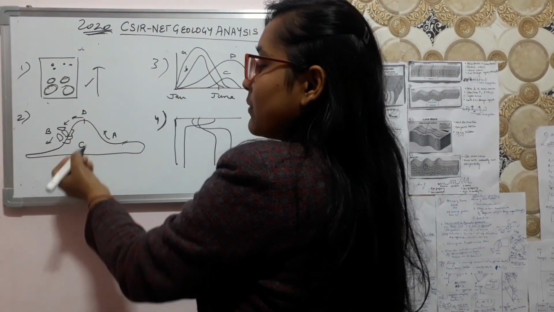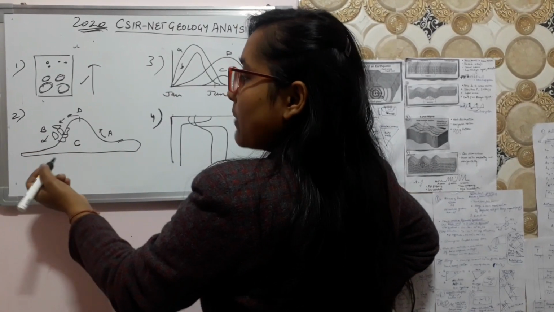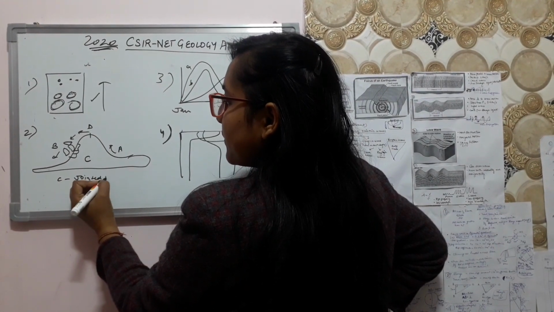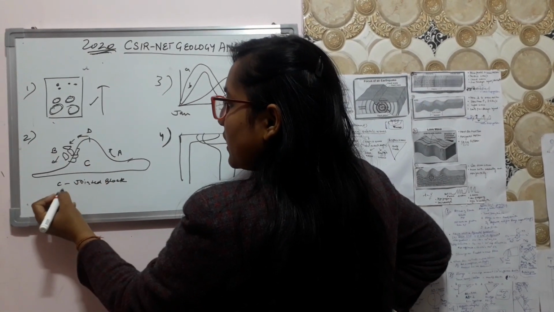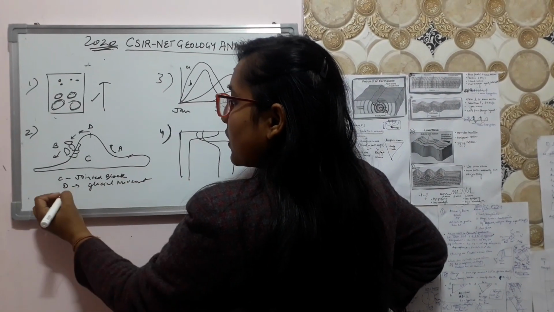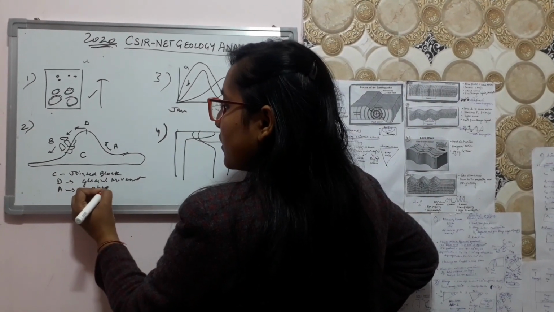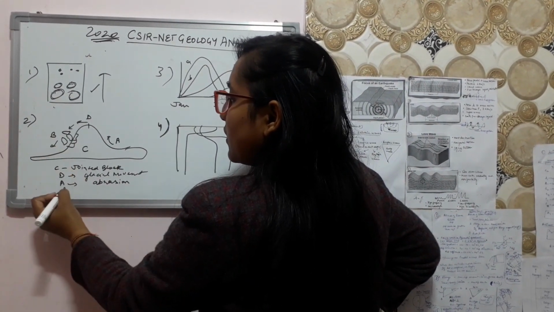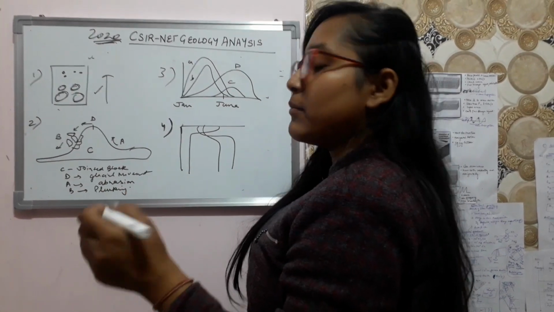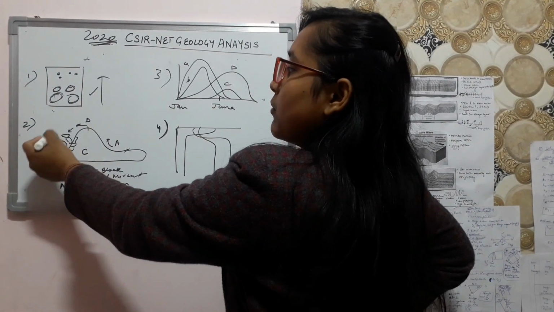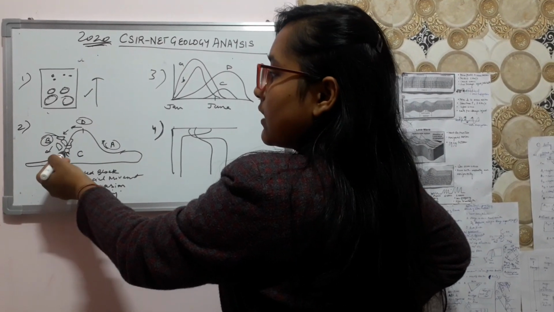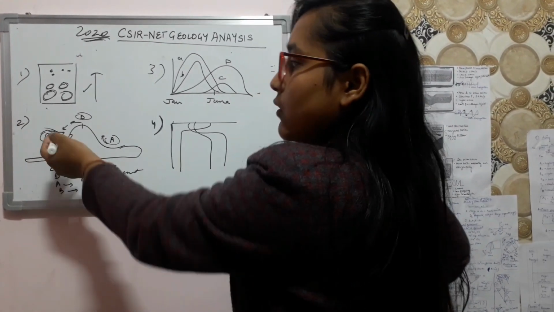And in the second diagram, they have written that you have to match the following. For the C, they have shown the jointed block. For D, the glacier movement. For the A, the abrasion. And for B, the plucking. So you have to match which belongs to which feature: where plucking is happening, where joints are present, like here joints are present, plucking is going over here.